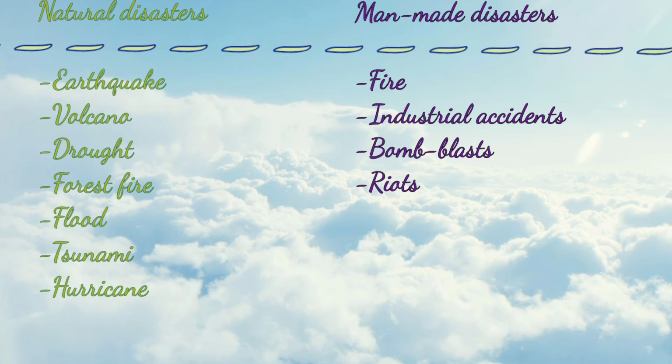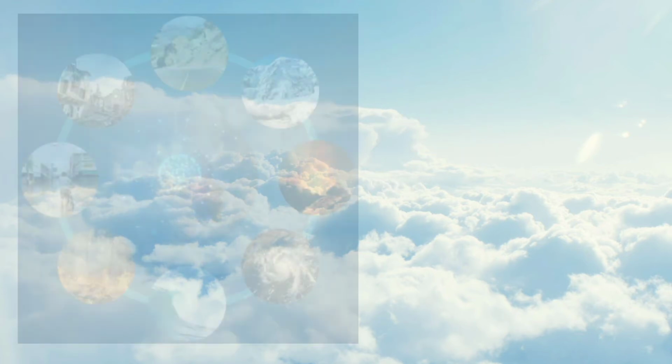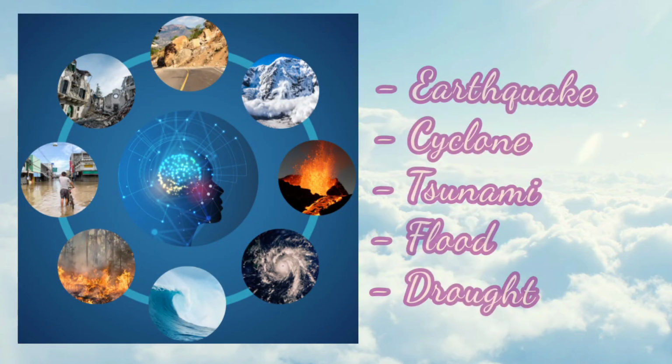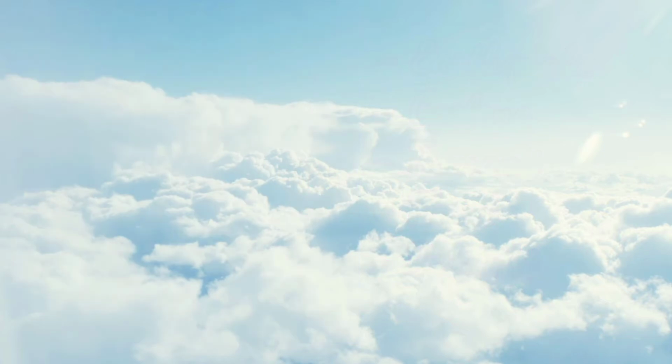Natural disasters are earthquake, volcano, drought, forest fire, flood, tsunami, hurricane, whereas man-made disasters are fire, industrial accident, bomb blast, raids. Here we will learn about natural disasters like earthquake, cyclone, tsunami, flood, and drought.